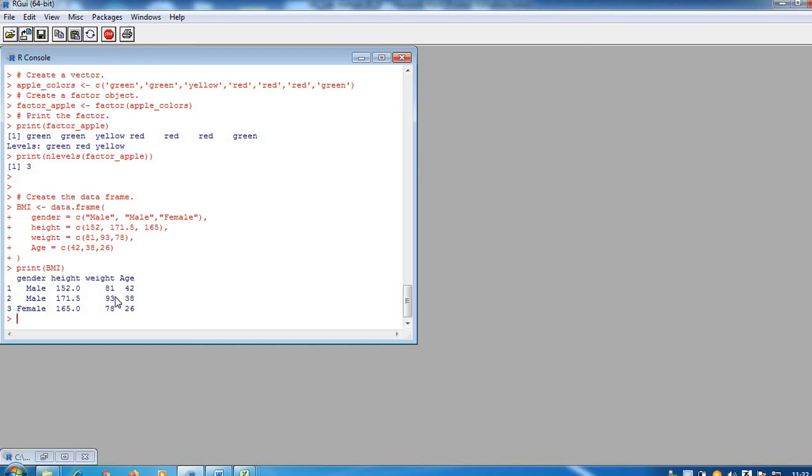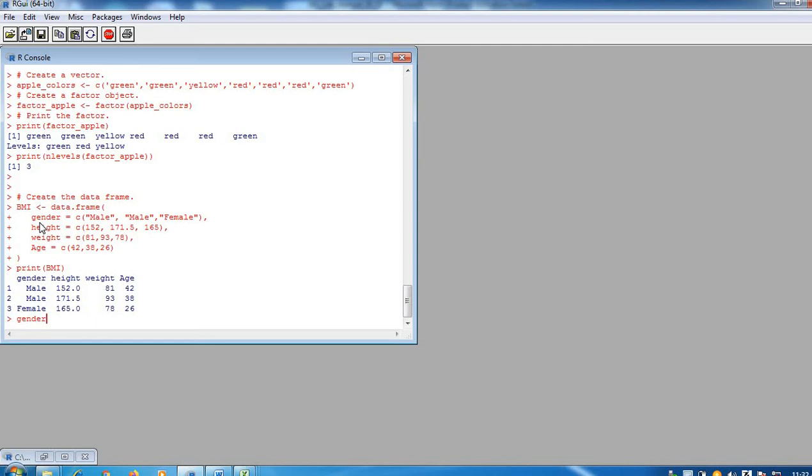The other way is, now I ask you one question. Here gender is equal to c(male, male, female). This is one vector which is named gender. If I print gender here, will I get the 3 values male, male, female, would you say? Should it give them, since these 3 values are assigned to a vector?